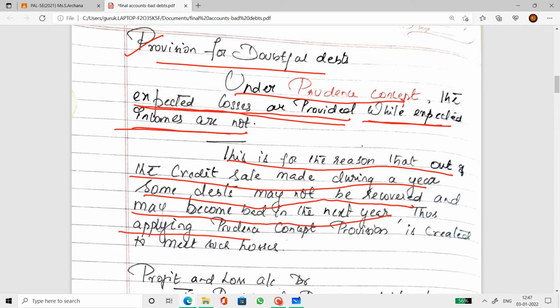Thus, applying the prudence concept, a provision is created to meet such losses. This is the reason why we make a provision to meet such losses. Say we have arrived at a conclusion that out of 50,000 worth of debtors, 5,000 worth of debtors are not going to pay their dues, which means we are unable to recover the money. So what do we do? We put that in the provision. We create a provision foreseeing the losses in the next year.